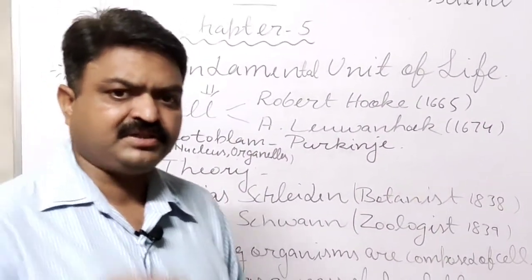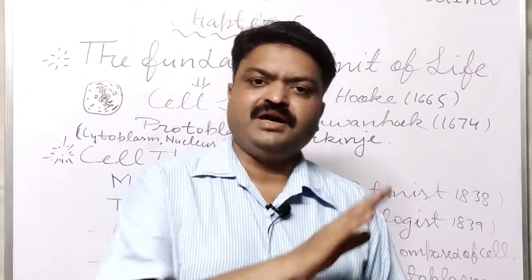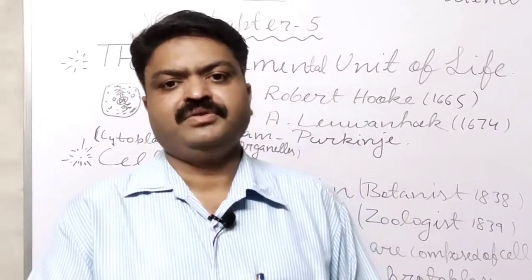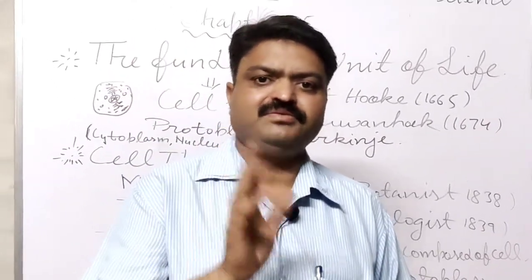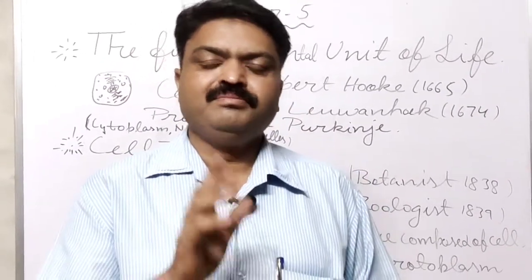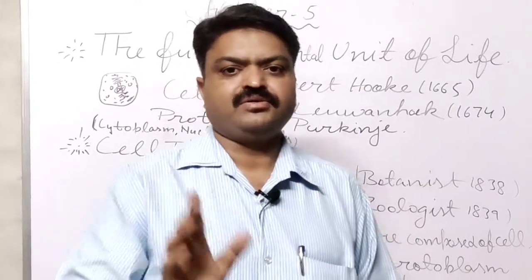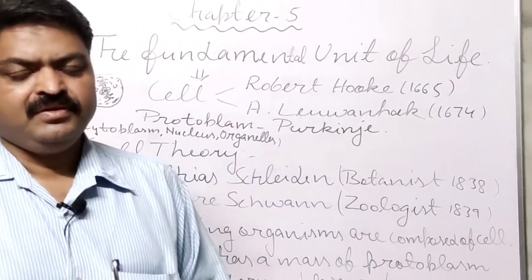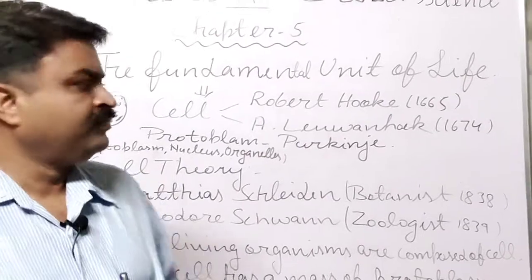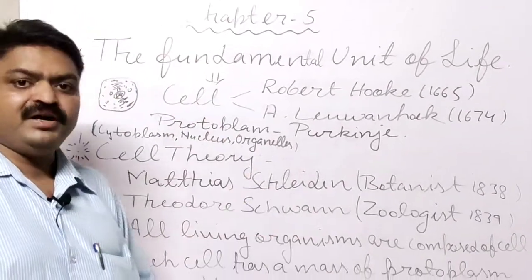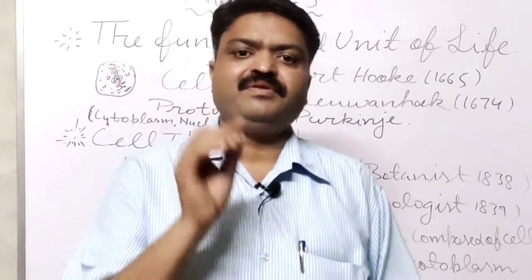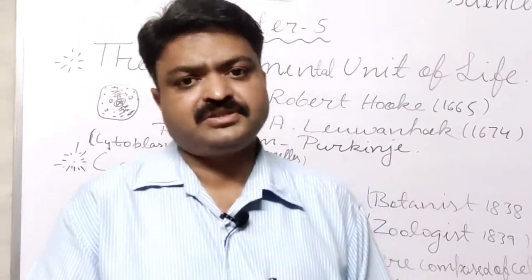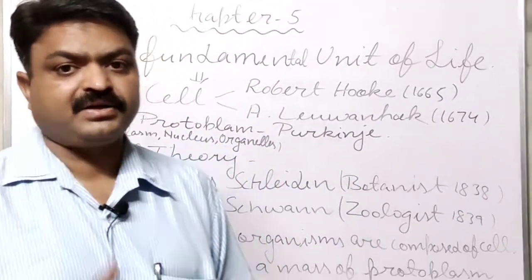This important structure we can't observe with the help of our naked or unaided eye. We can observe it only with the help of a magnifying glass or microscope, student. And this important structure was discovered by the great scientist Robert Hooke when he was studying a piece of bark.